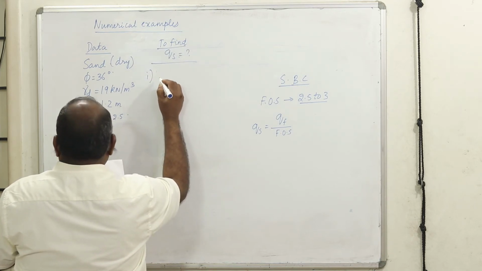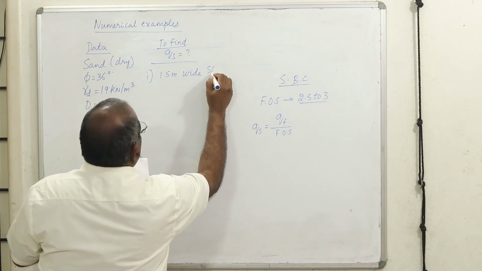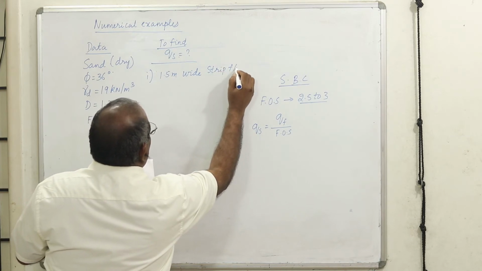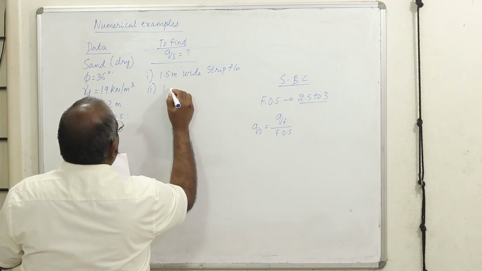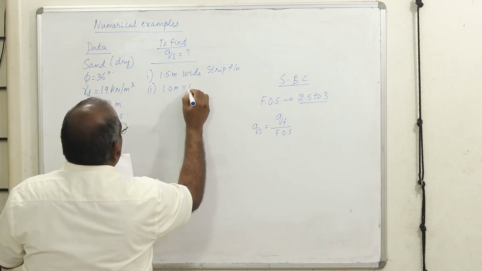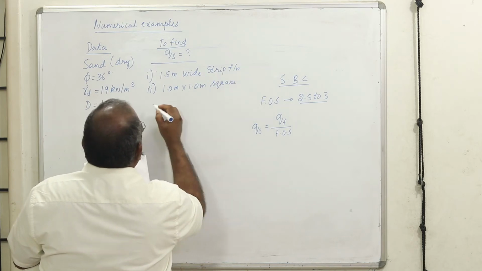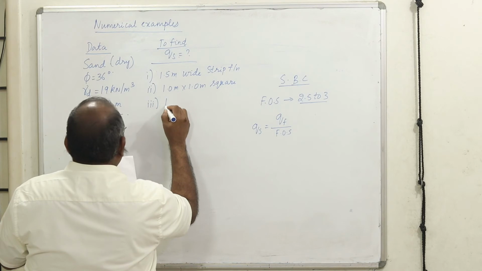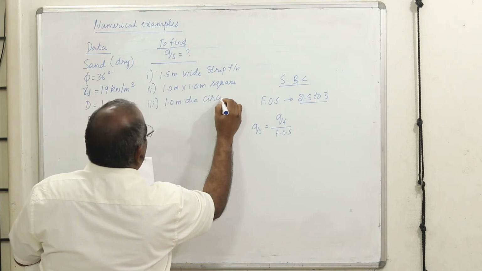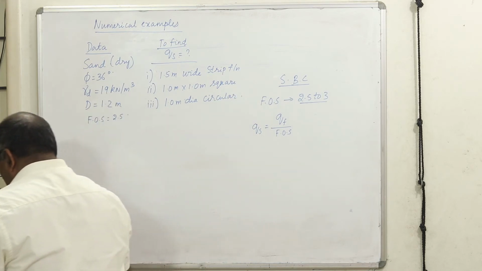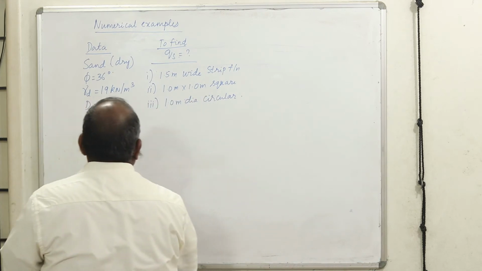Okay, now three types of footing: a 1.5 meter wide strip footing, the second one is a 1 meter by 1 meter square footing, and the third one is a 1 meter diameter circular footing.